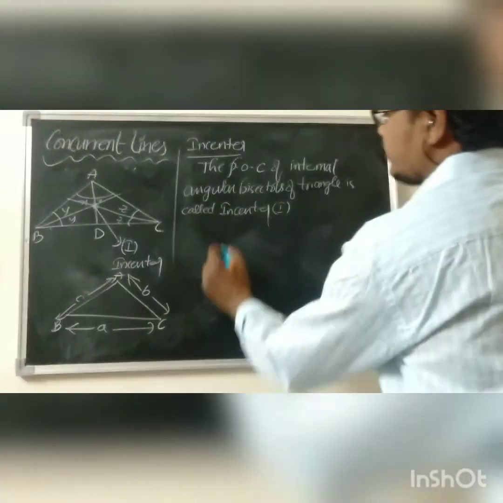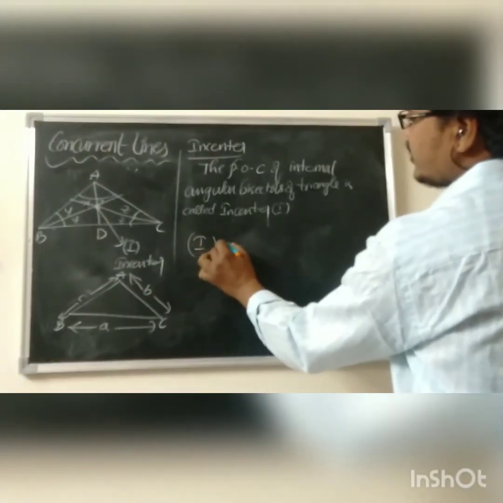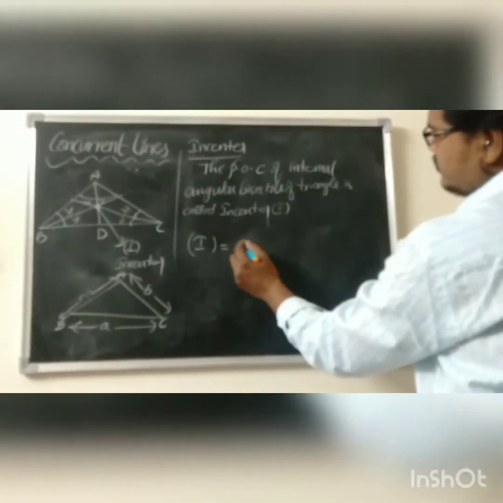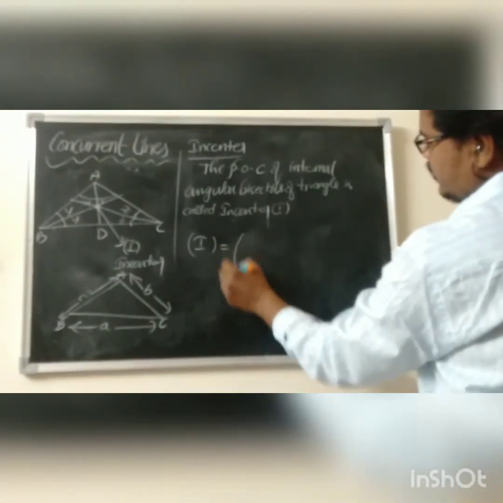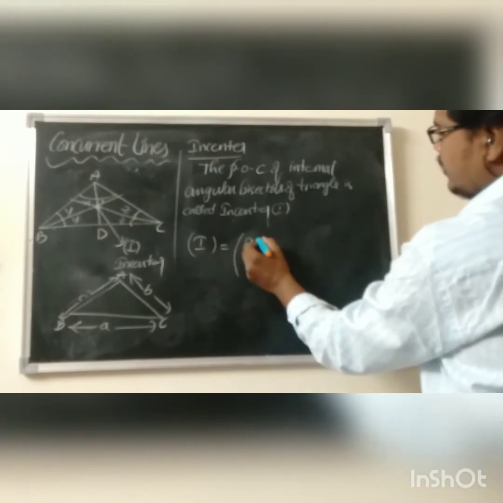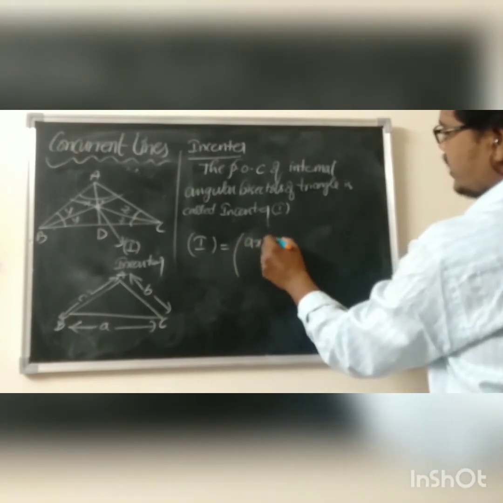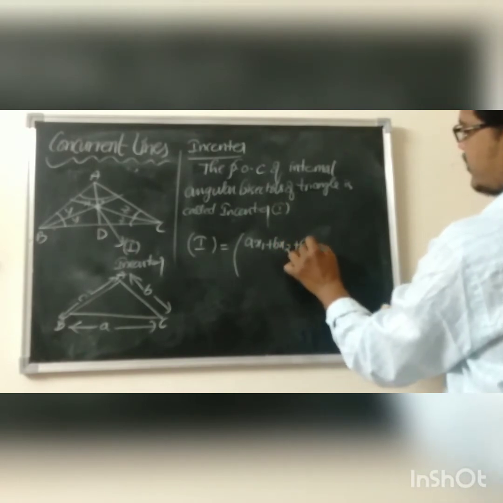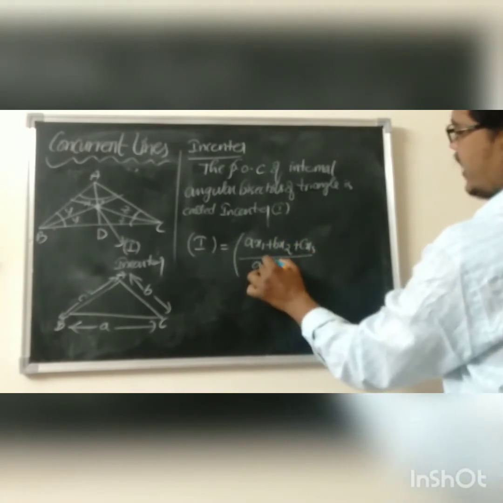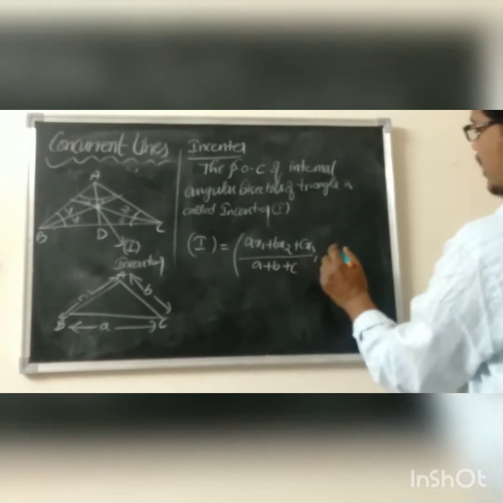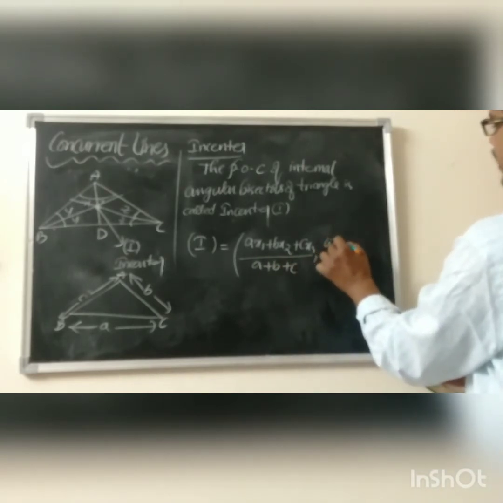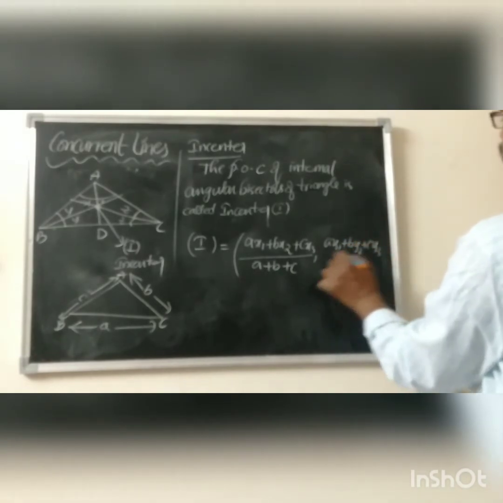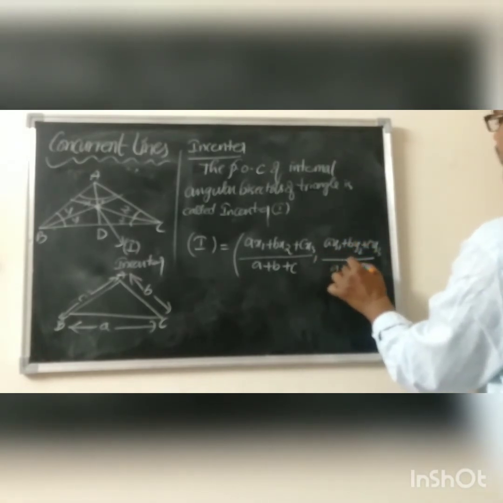To find the incenter of a triangle, usually denoted by I, the formula is (ax1 plus bx2 plus cx3) whole by (a plus b plus c), comma (ay1 plus by2 plus cy3) whole divided by (a plus b plus c).